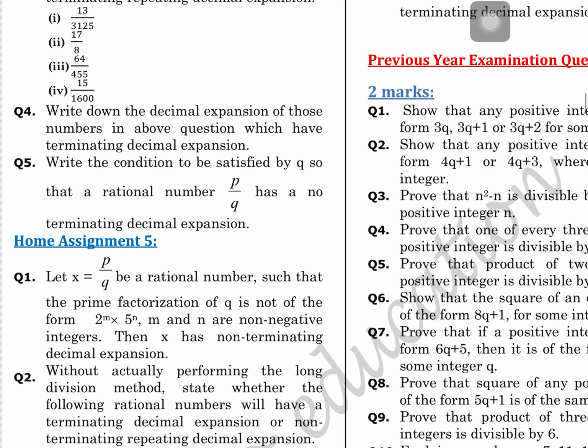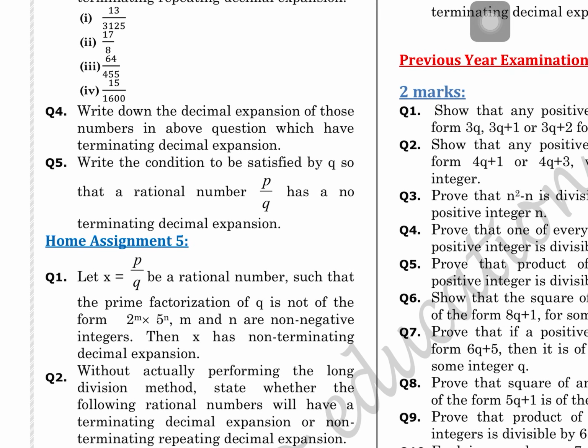for the fourth question, you need to find out the terminating decimal expansion also. Write the condition to be satisfied by Q, meaning you have to write down the statement.